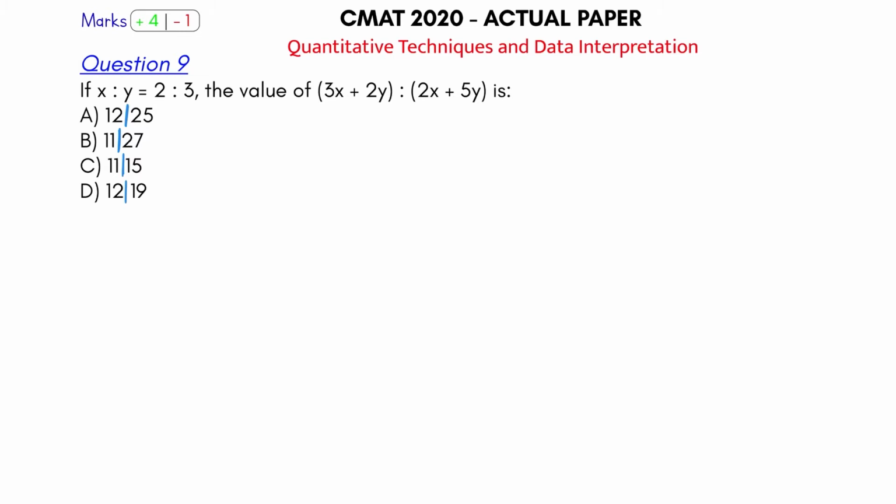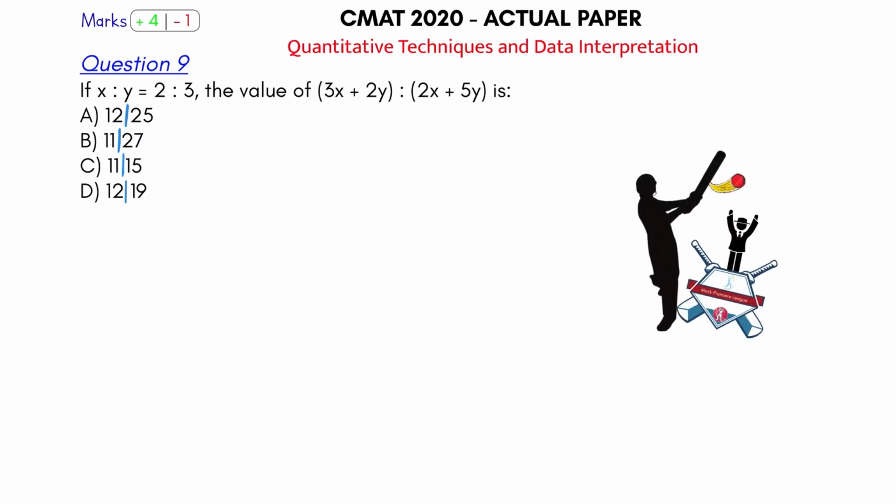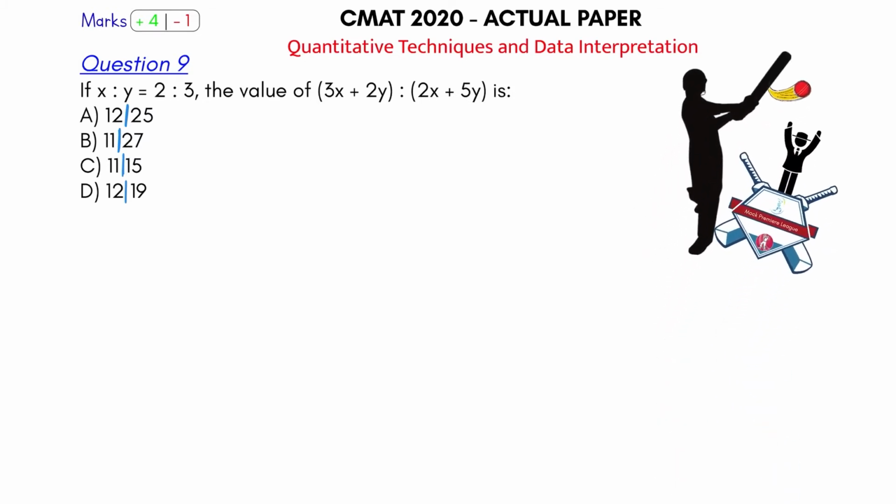The ratio of x is to y is given to me, and the value of 3x plus 2y divided by 2x plus 5y is being asked. Okay, clearly a full toss, for which I'll hit a long 6. Because this is a very simple problem. It cannot get simpler than this. So let's see this. x is to y is 2 is to 3, right? So let x be equal to 2 and let y be equal to 3, and that's how you solve it.